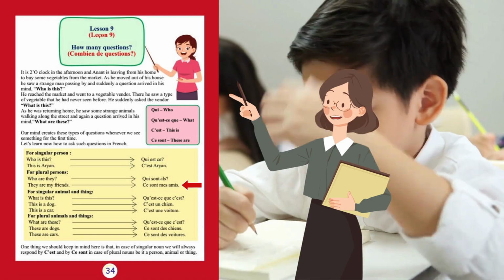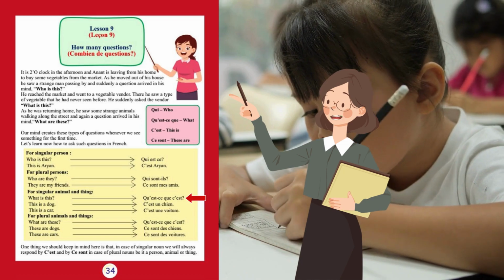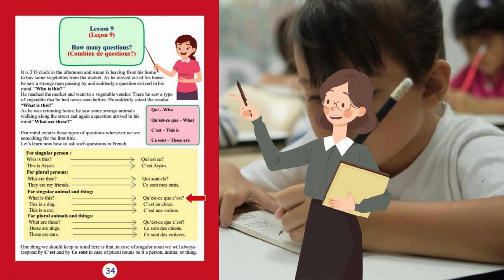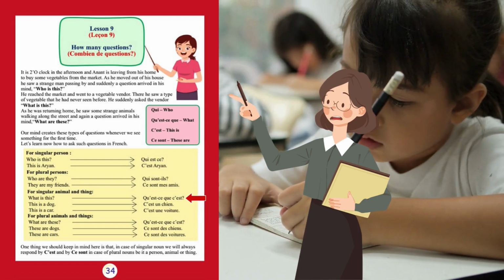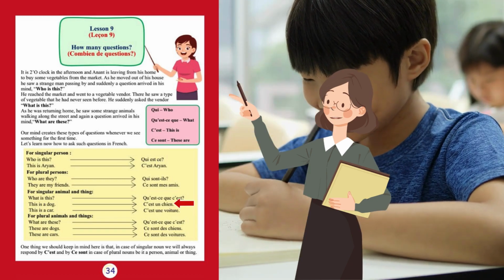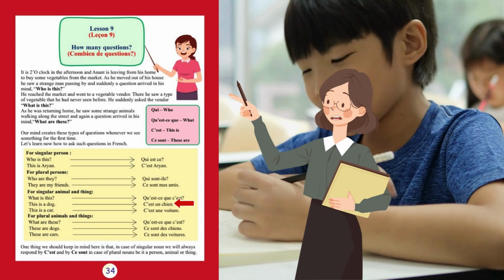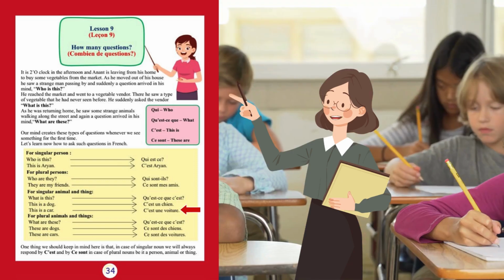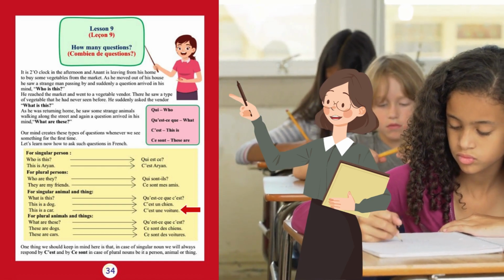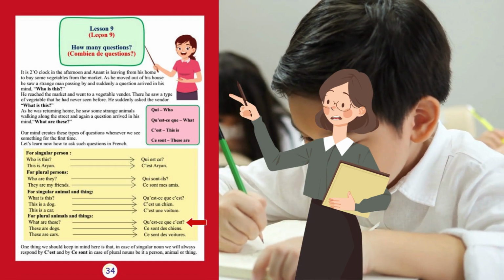Ce sont mes amis. For singular animal and thing, if you want to ask, "What is this?" in French you can say, Qu'est-ce que c'est? For this question there can be two responses, one for singular animal and second one for singular thing. If we answer for singular animal you can say, "This is a dog." In French you have to say, C'est un chien. And for the second one we can say, "This is a car." In French we can say, C'est une voiture.